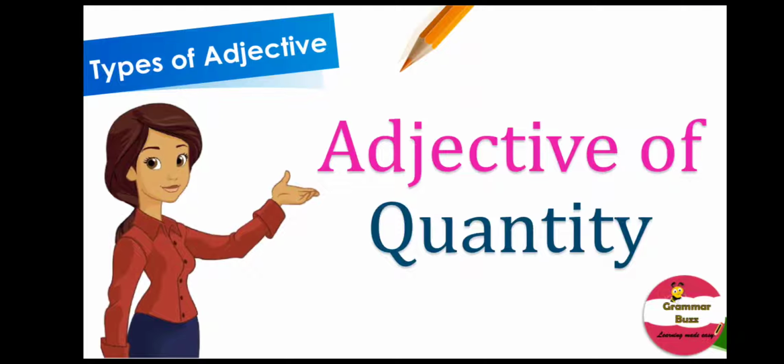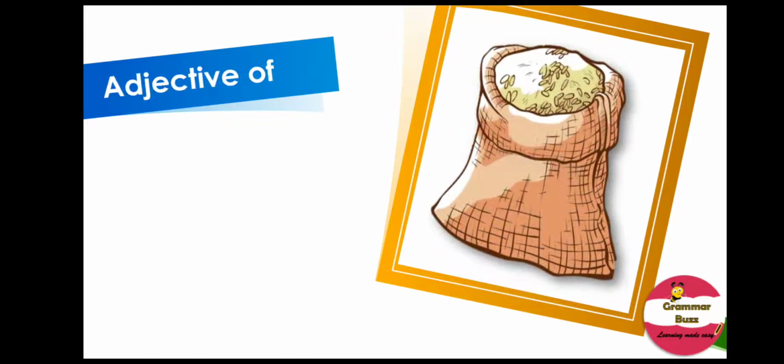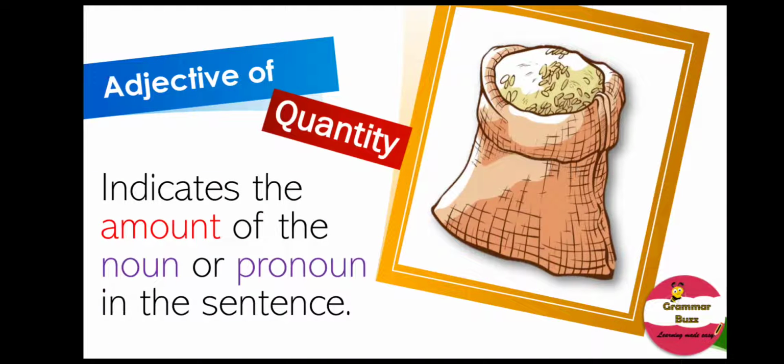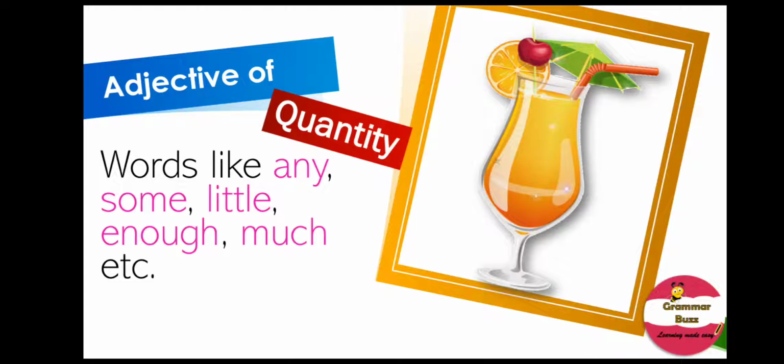The following type of adjective is adjective of quantity. They basically answer the question, how much? And they indicate the amount of the noun or a pronoun in a sentence. Words like some, little, much, etc. are examples of adjective of quantity.